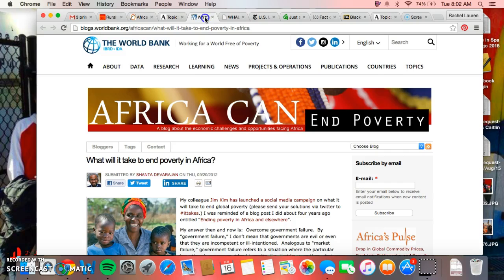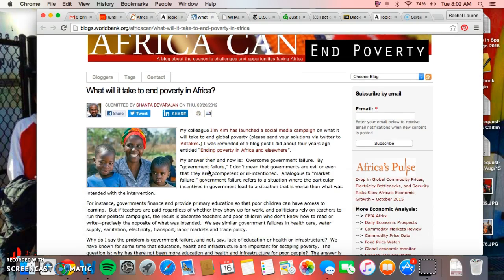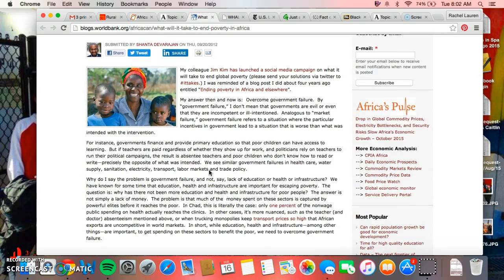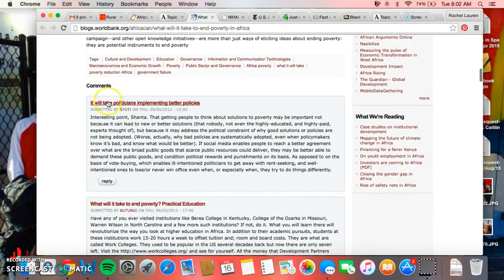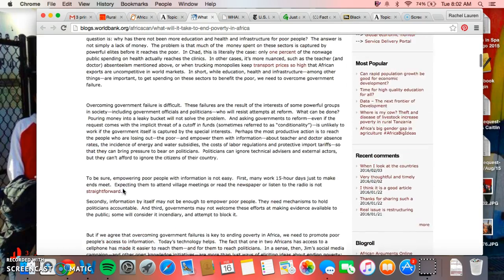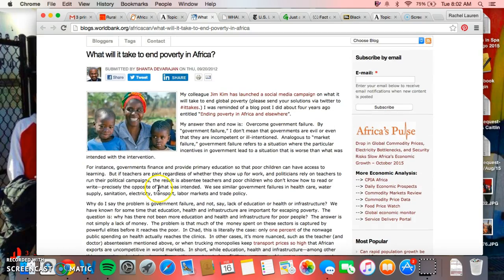Okay. And then there's one more article here about ending poverty in Africa. It's not so long, it's short here, and then there's all these comments. Do you see comments? So it's really just these first few paragraphs, maybe 10 paragraphs. It would print out on 2 pages.